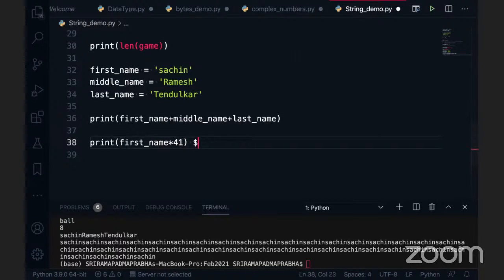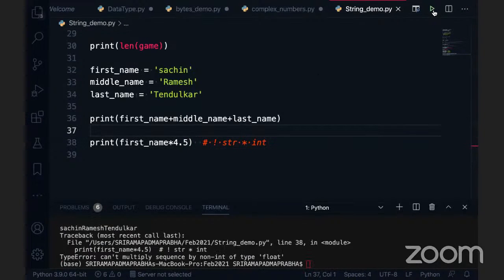So the point you have to remember here: string (str) and int is possible, but str and str is not possible. Str and str is wrong. This scenario is not possible, but string with integer is possible. I'm going a little deeper. Can I use a float value here instead? Now I'm using 4.5. If I execute this, a string cannot be multiplied with a float. Just remember, a string can only be multiplied with integers.